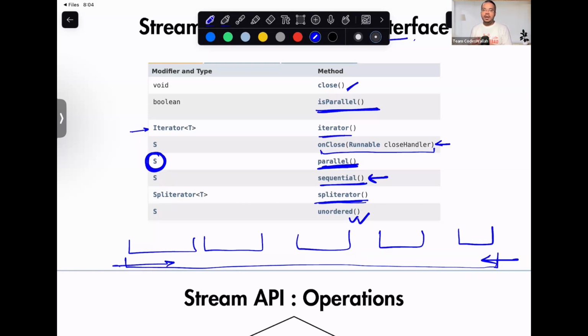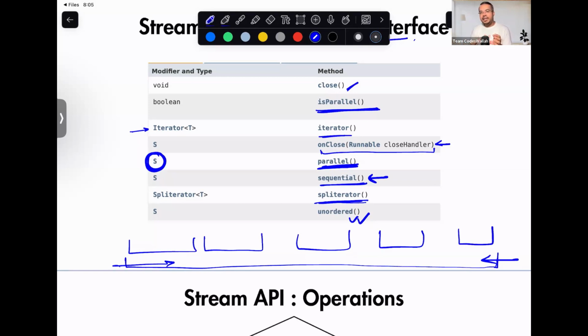That's the guarantee. But there are certain operations for which keeping the order will slow down the operations.